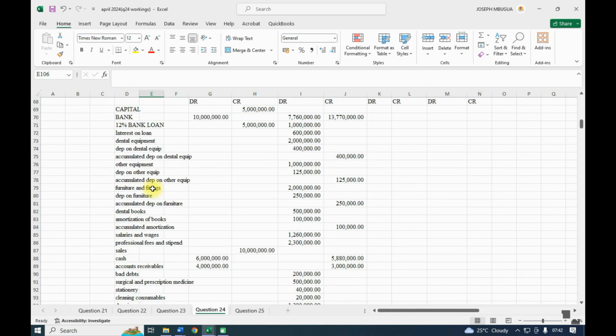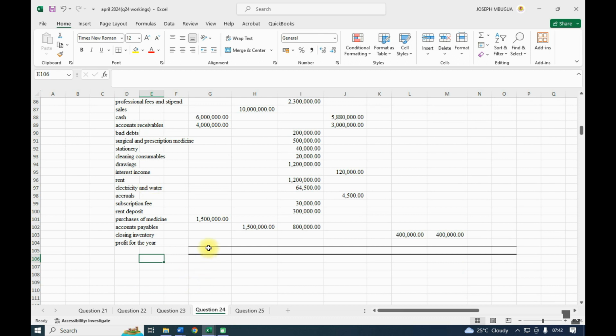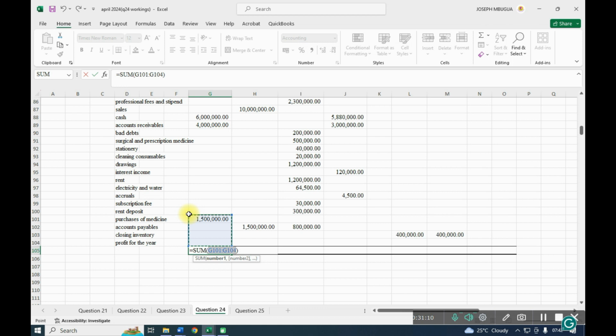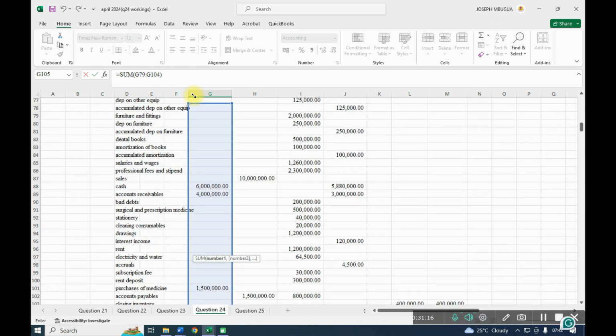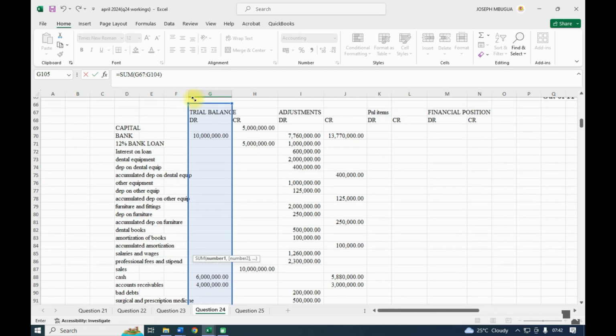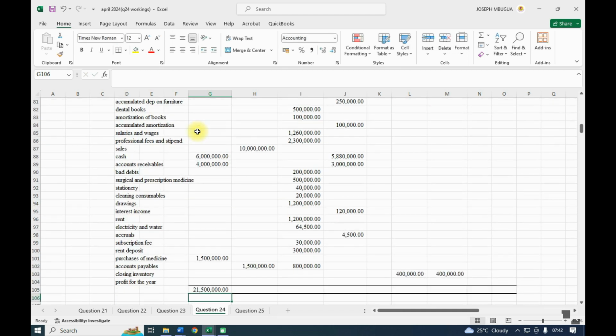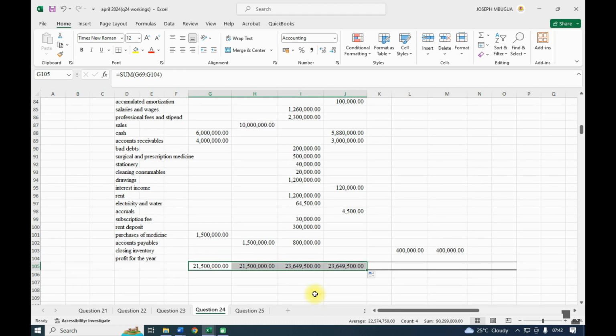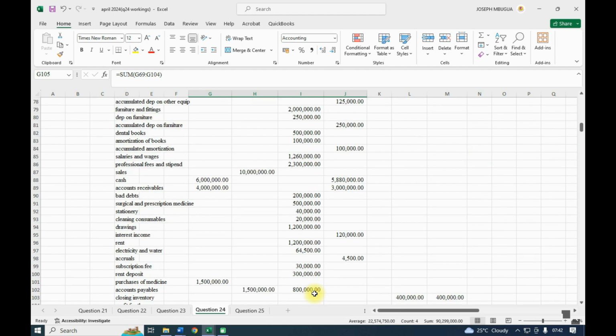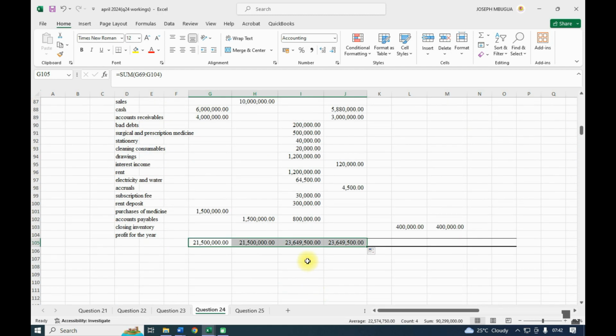So let us see whether it will balance. So it equals here. Up to that point, and I will autofill this up to this point, and you'll find that that one is agreeing. So the initial trial balance is agreeing at 21,500 and the adjustment at 23,649,500.